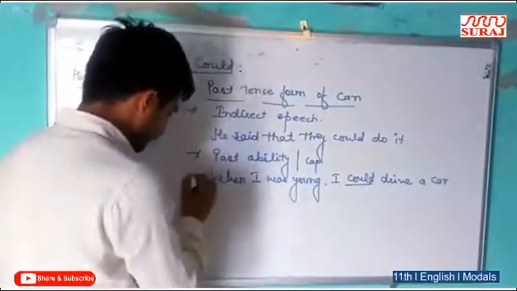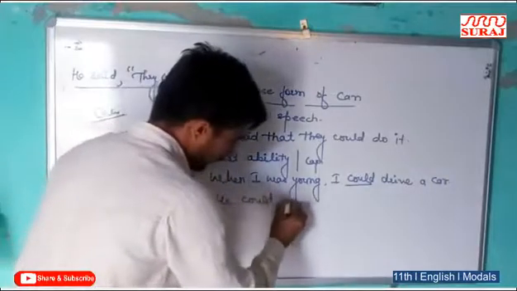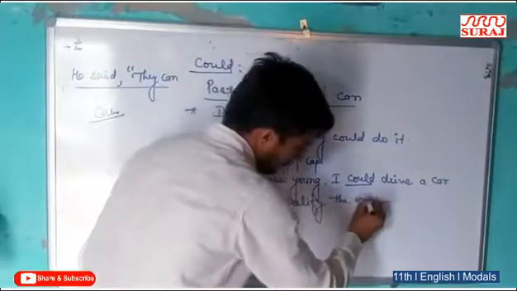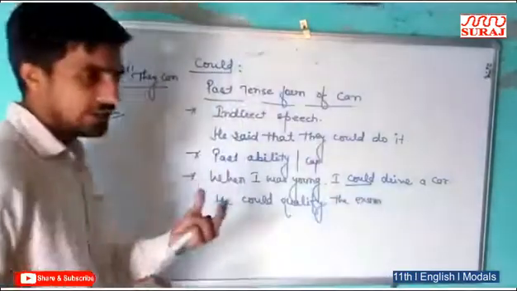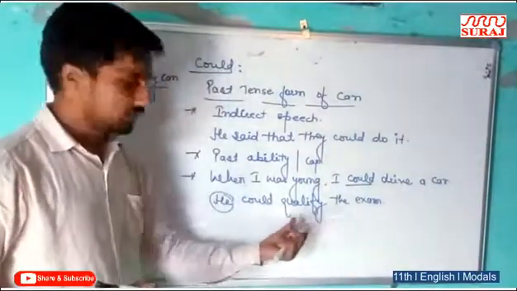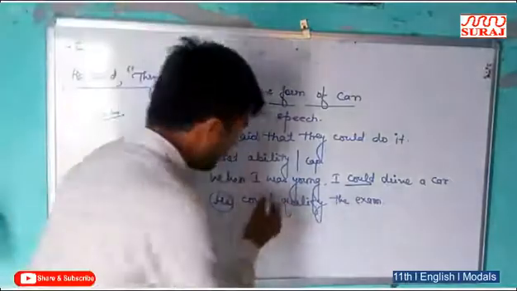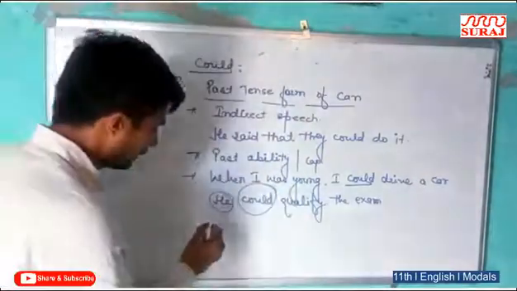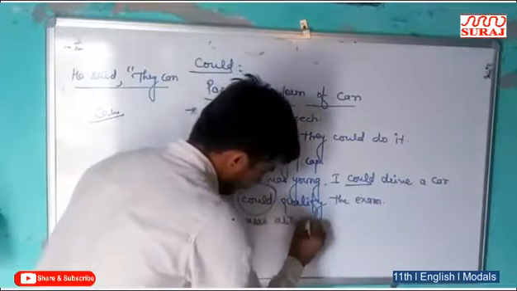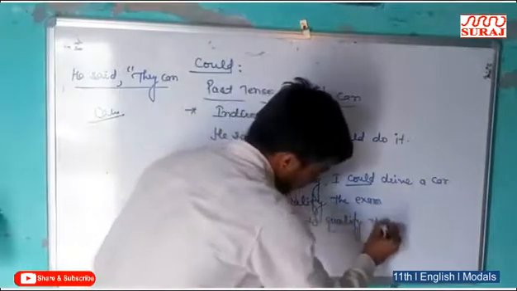Next, another example. He could qualify the exam. It means it was the ability of the person that he could qualify the exam. It means there was the capability, the ability to qualify the exam. If we want to remove this modal, we can use: he was able to qualify the exam.